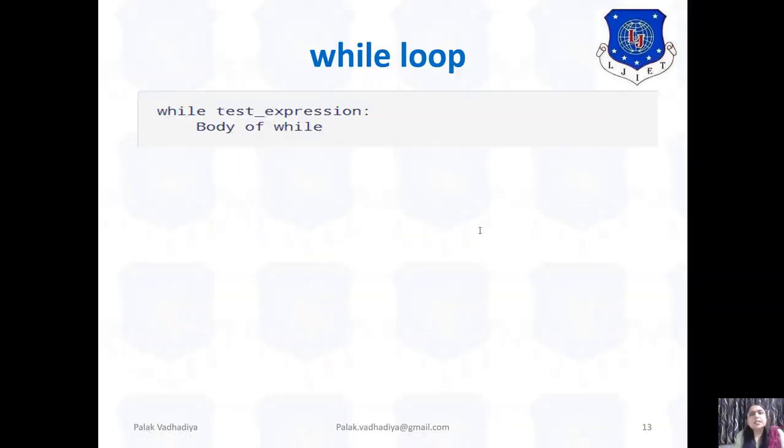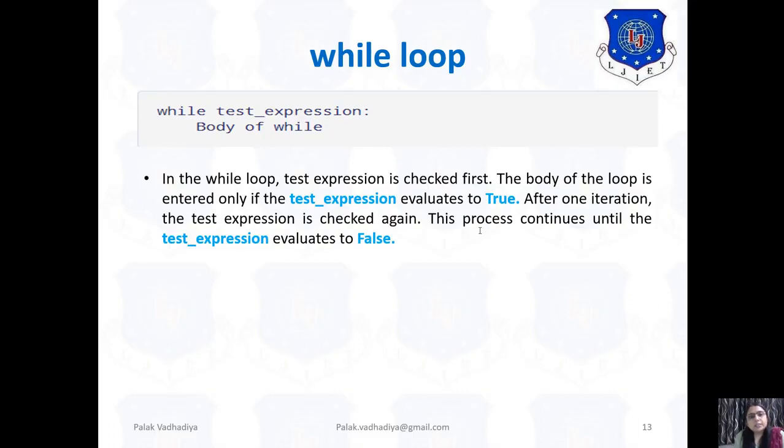Now we will discuss the while loop. The syntax for the while loop is: while, test expression, then the body of while. In the while loop, the test expression is checked first. The body of the loop is entered only if the test expression is evaluated to true. After one iteration, the test expression is checked again, and this process continues until the test expression is evaluated to false.